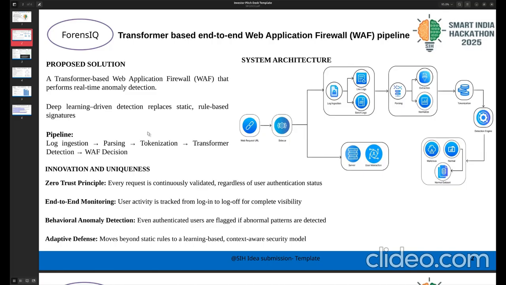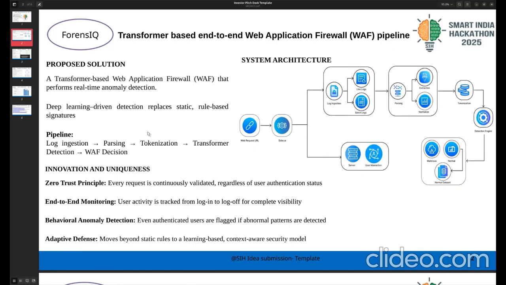The innovation of the project is the zero trust principle. Even if a user bypasses the firewall with a normal request, their behavior is monitored from end to end, from login to log off. Even if they bypass the firewall, if their activity is suspicious inside the system, our model will detect it and block the access.